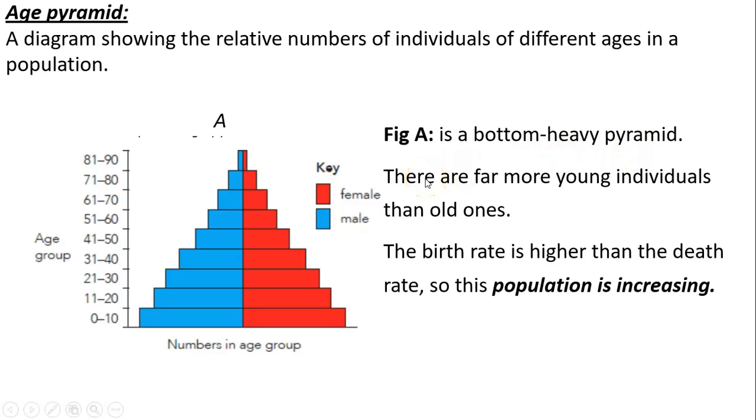What do I mean by bottom heavy? The bottom layer has a very big population. There are far more young individuals than old ones. So this means that the birth rate is higher than the death rate. So this means that this population is increasing more or less exponentially.